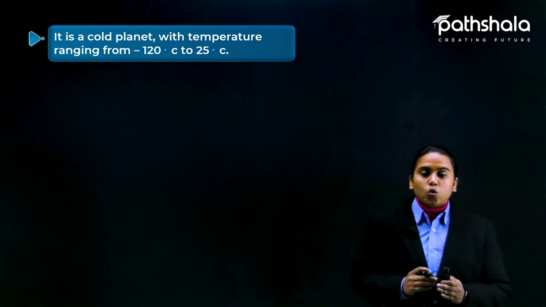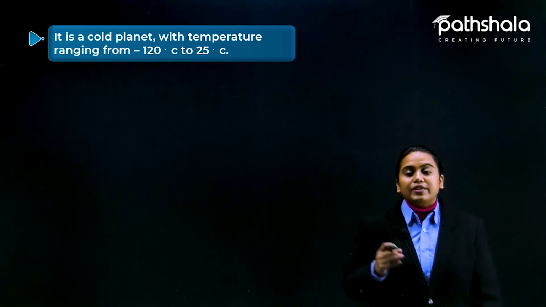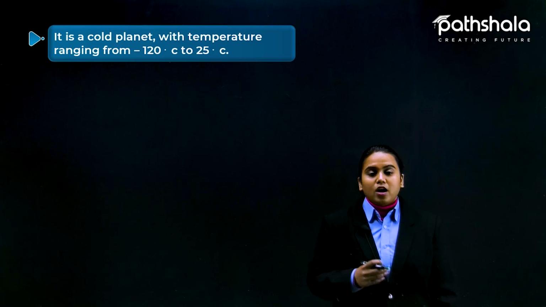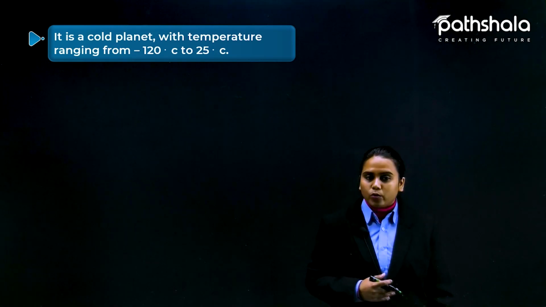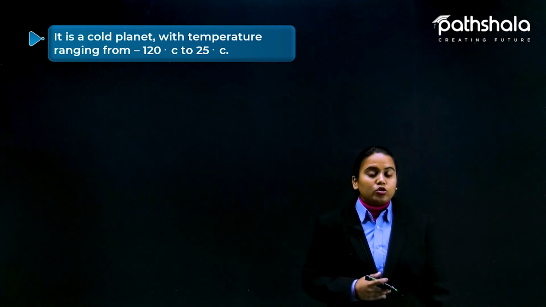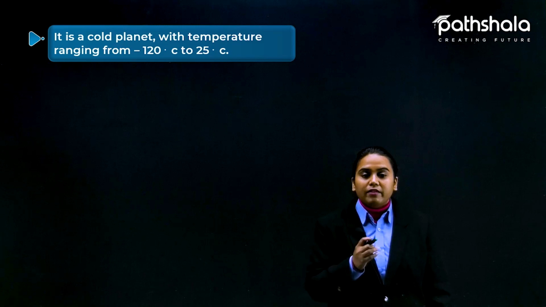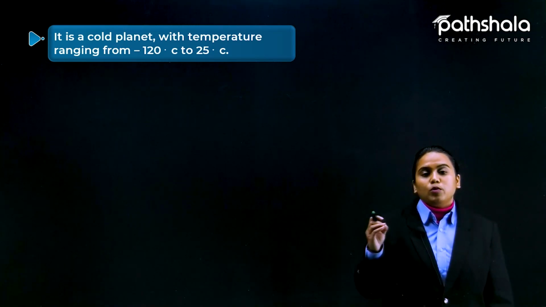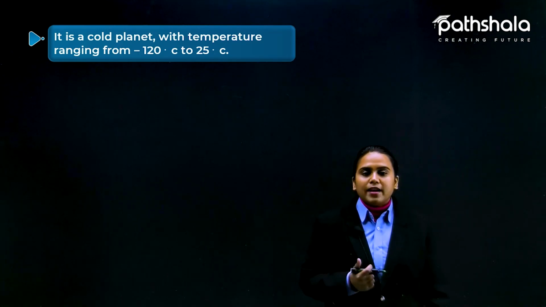it became very cold. The maximum temperature that has been reached on this planet is only 25 degrees centigrade, and the lowest temperature that we have observed is minus 120 degrees centigrade. So we cannot live there, and cannot imagine that the survival of human beings would be possible there. Fine. So this is how the planet Mars goes.